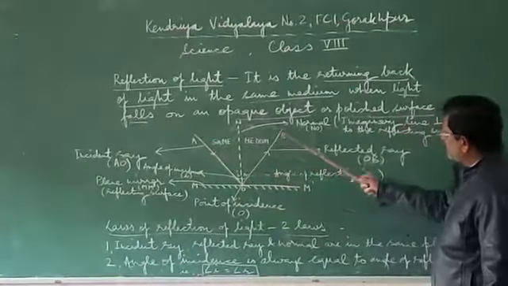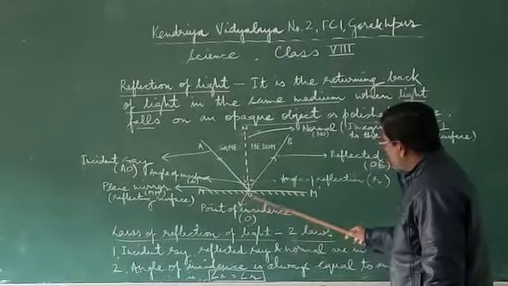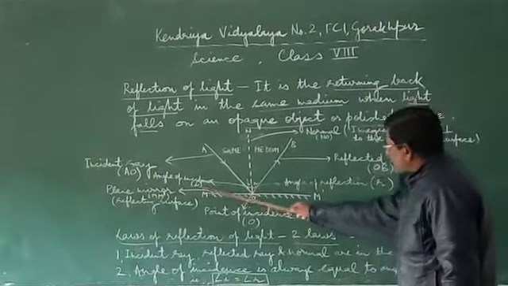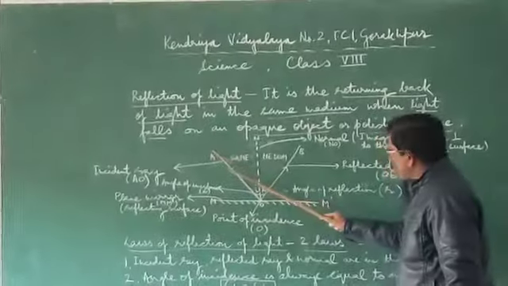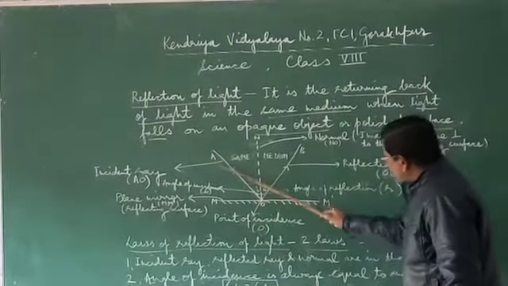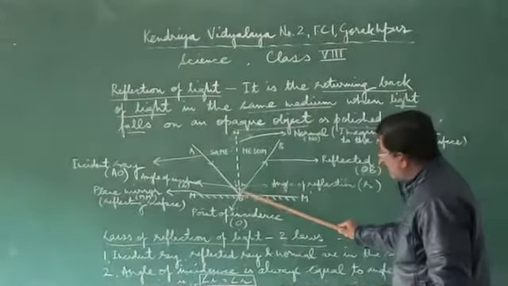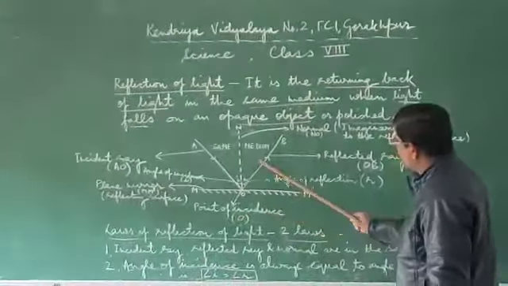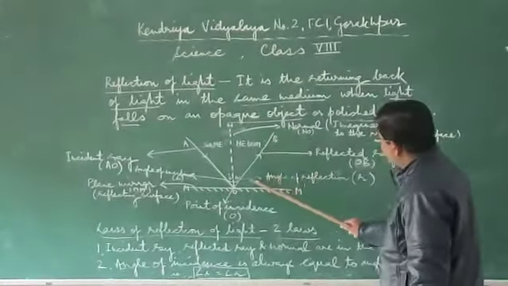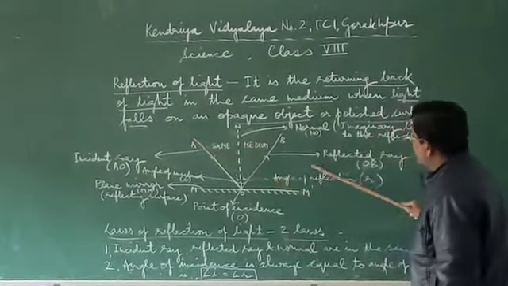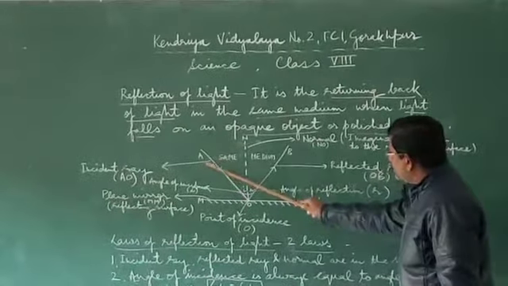So let us see how reflection of light takes place. When a ray of light falls on a polished surface, for example plane mirror M dash, which is the reflecting surface. So when the incident ray AO falls on the reflecting surface at a point O, this point is known as point of incidence. Then that light ray returns back, that is reflects back in the same medium. You can see it is the same medium. What is that medium? It is air, which is the same medium on both the sides.